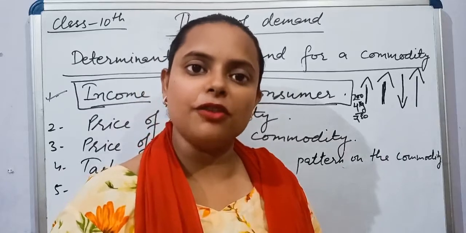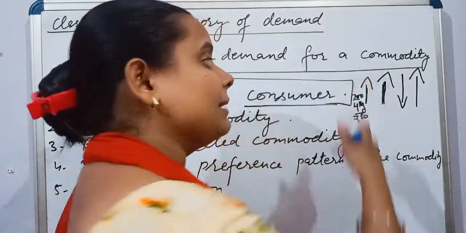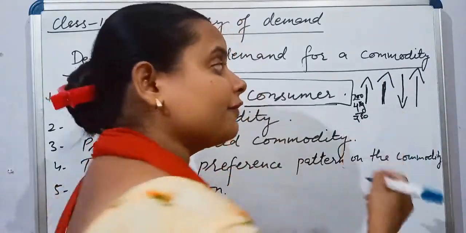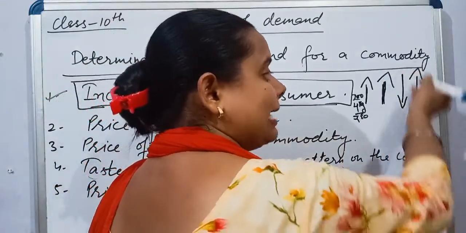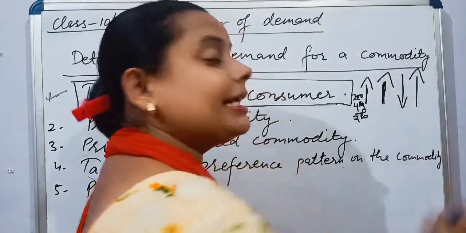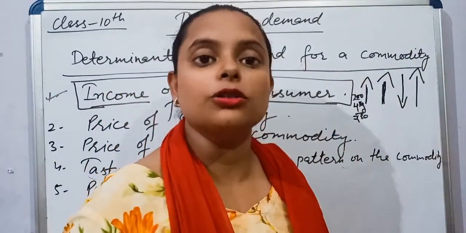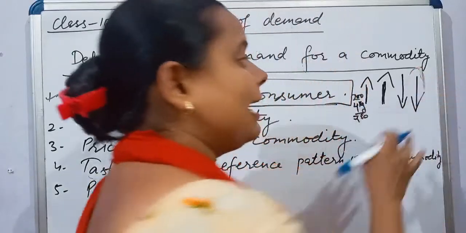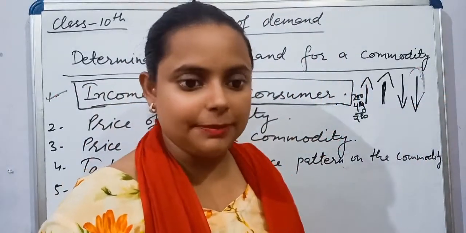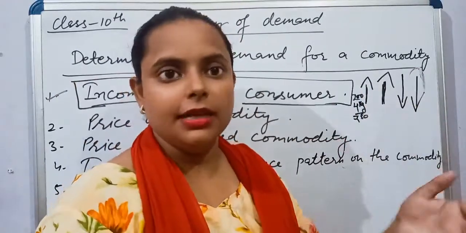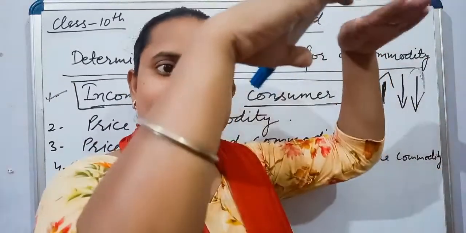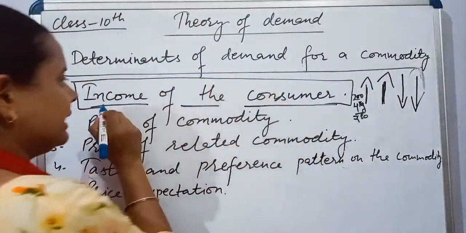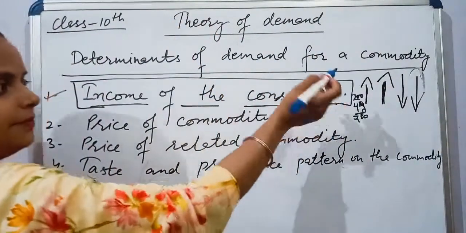As the purchasing power of the consumer increases, the demand for a particular commodity will also increase. And if the consumer's income starts falling, then the demand for a particular commodity will also start falling. So they are directly proportional, we can say, because they will go together. If the income increases, demand increases. If the income decreases, demand decreases. Clear? First, income of the consumer.